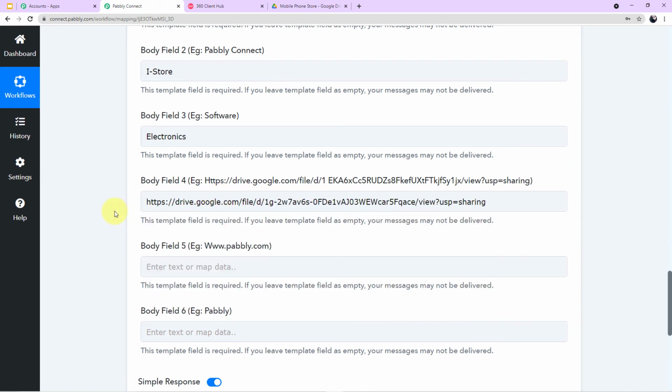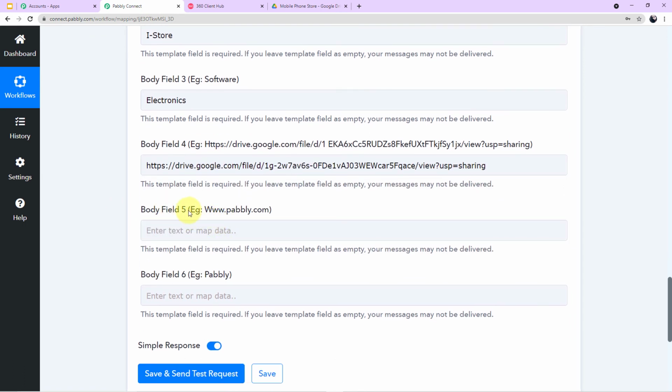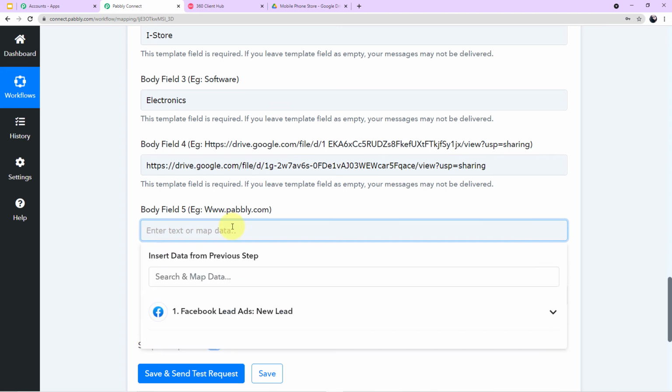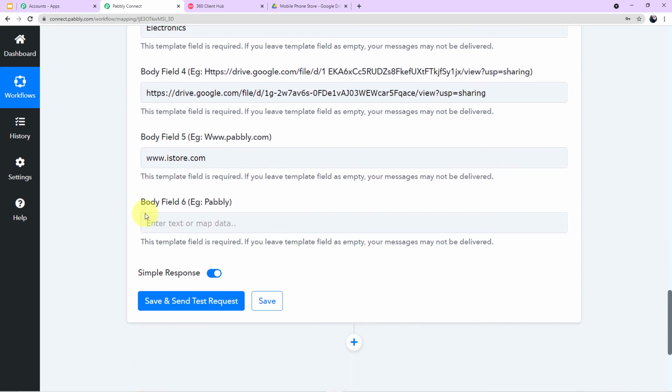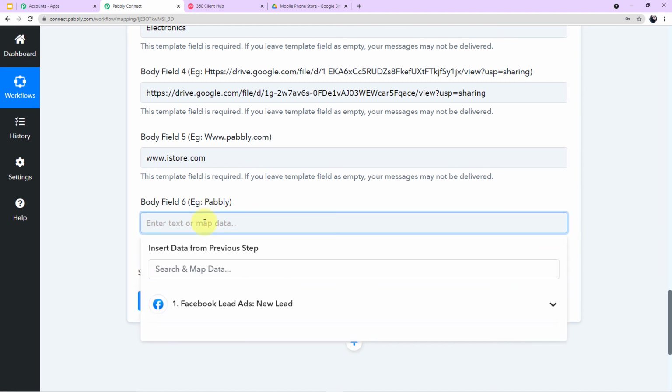Simple. Now in body field 5, it is asking us for the website name. So let's say our website name is www.istore.com. Okay, and again in body field 6, in the example it is showing Pabbly. So again we will write the name of our store, which is iStore.